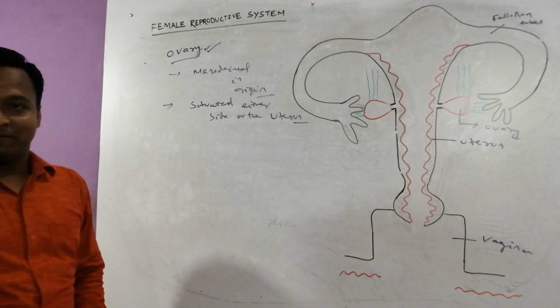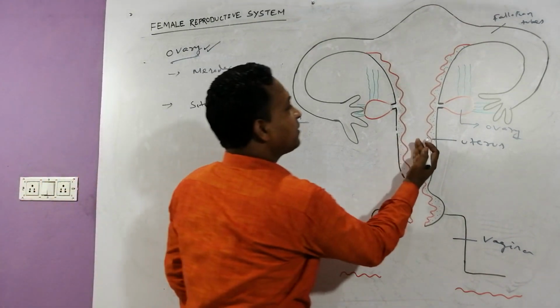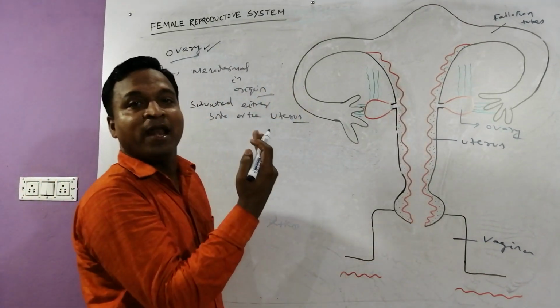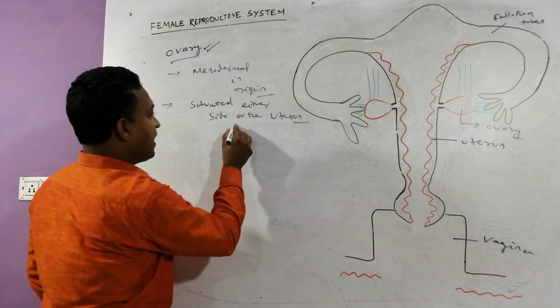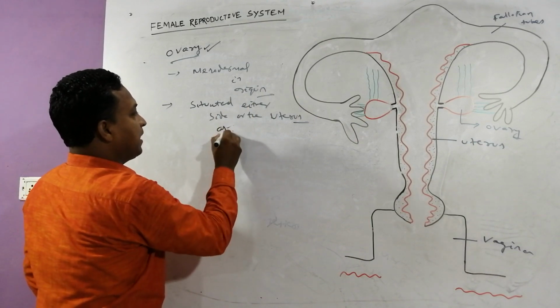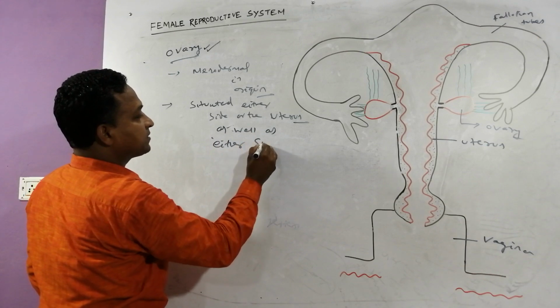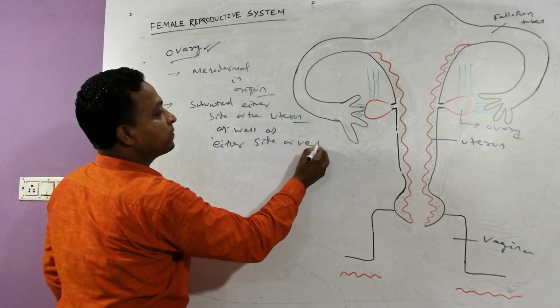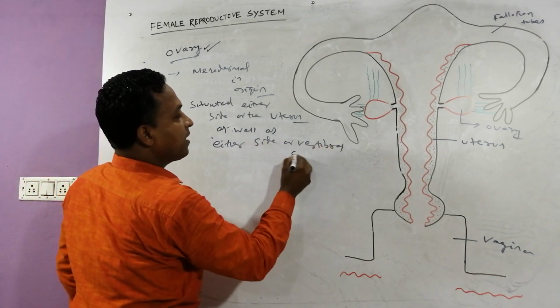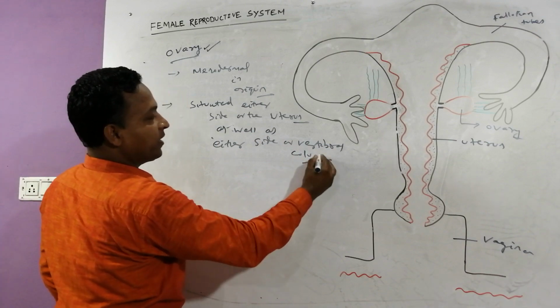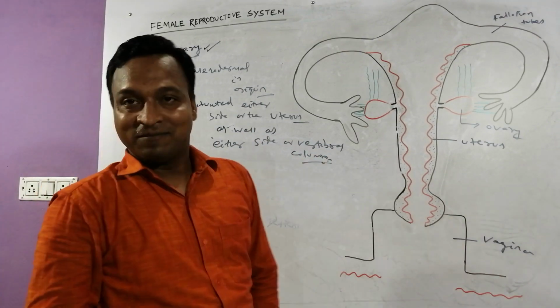Ovaries are present. And on the back side of the uterus, what is present? The vertebral column, with the ovaries on either side of the vertebral column.